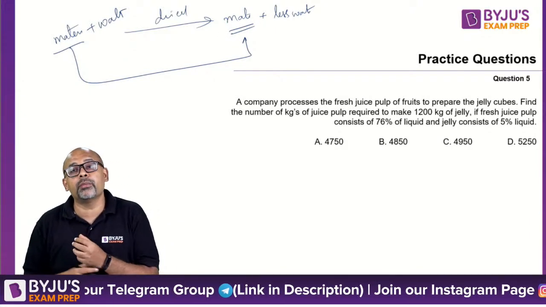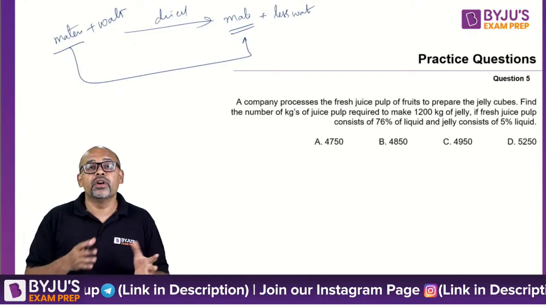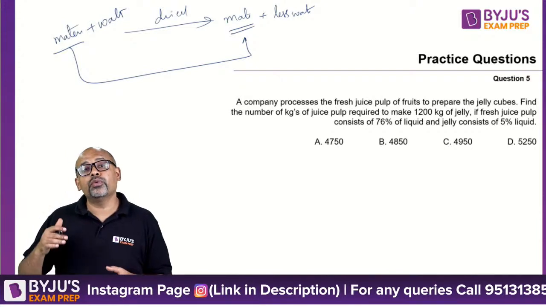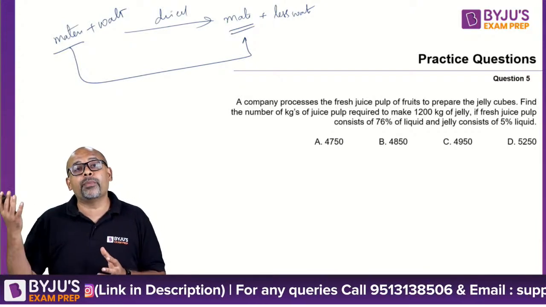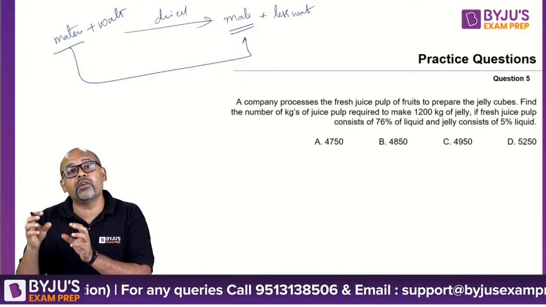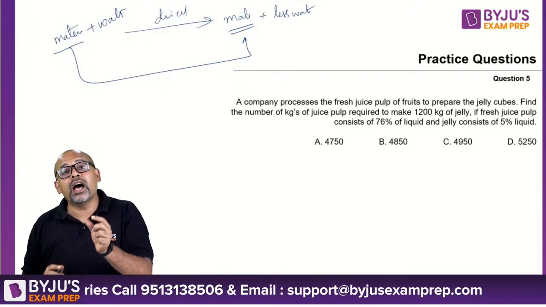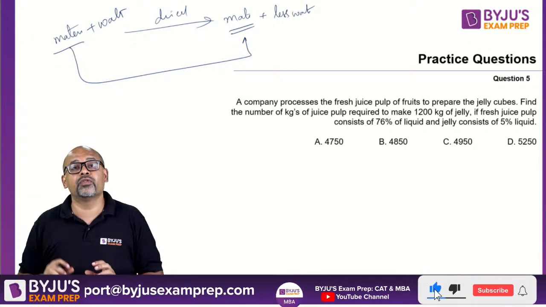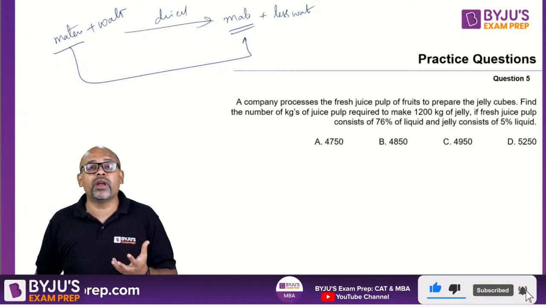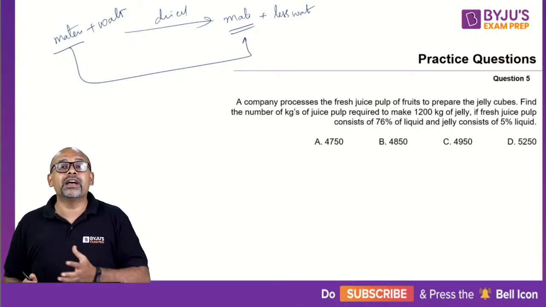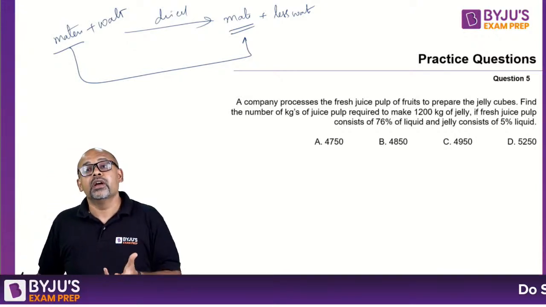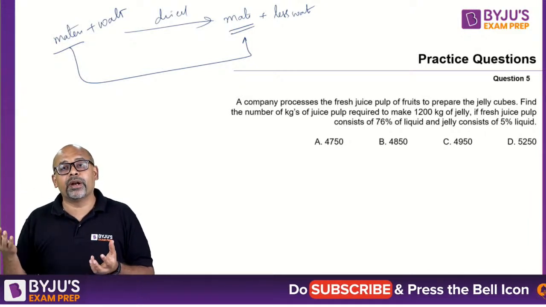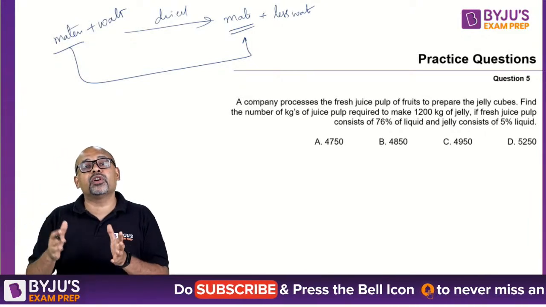So the question can talk about dry fruits and grapes. So grapes have pulp and they have water in it. So if you dry the grapes, the water evaporates, the pulp will remain. The quantity of pulp will not change. So you will have a lesser amount of grapes with a lesser percentage of water in it. Similarly, the question can be framed on watermelon. Watermelon has pulp and water. When you dry it up, the pulp will remain, a lot of water gets evaporated. So the question can be framed based on this concept.